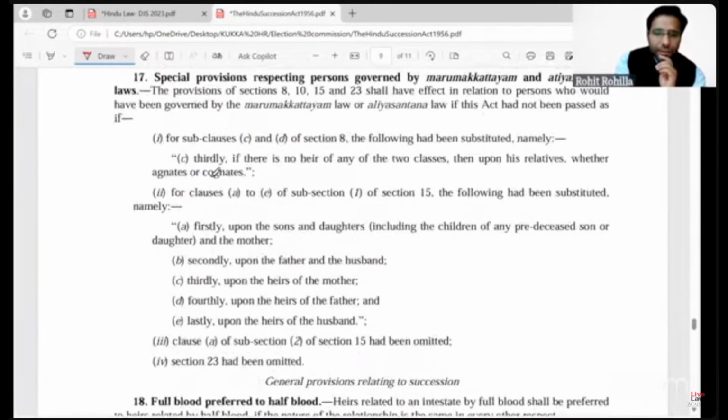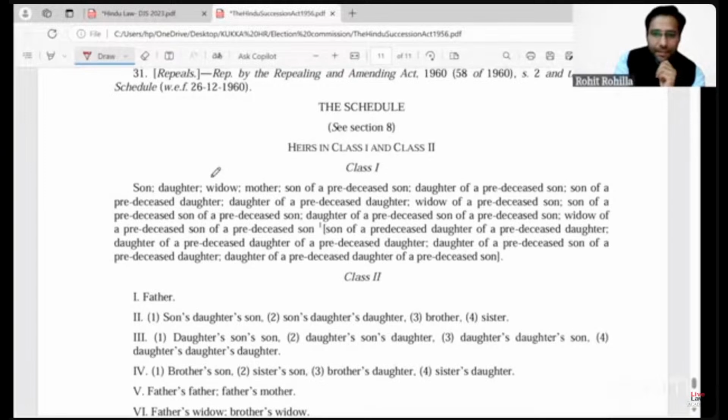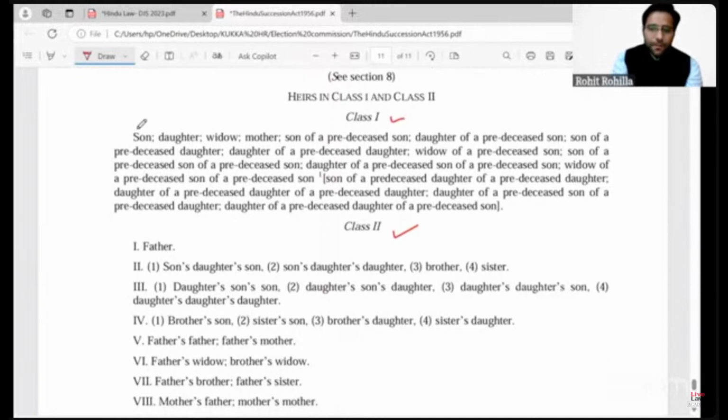Let's quickly look at the schedule. Then sections 8 and 9 will make more sense to us. See, the schedule provides classification of class 1 and class 2, right? So as per section 9, if anybody is present in class 1, then the people in class 2 will not be considered. Once you exhaust class 1, then only class 2 comes into picture, right? So class 1 contains people like son, daughter, widow of the propositus, that is wife, right?